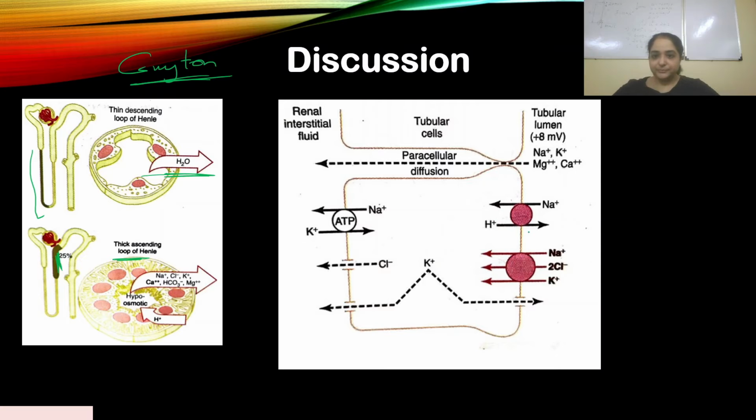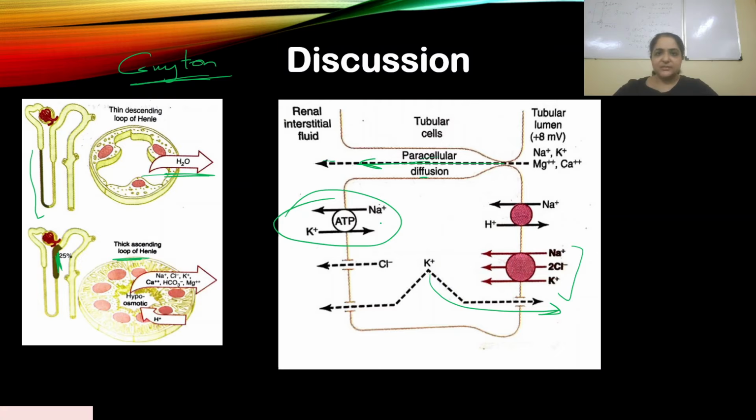Okay, so over here now you can clearly see, right? Because you've also seen a diagram over here. So you have the sodium 2 chloride potassium pump, right? And this potassium is moving out as well as it is leaking back in. So this creates an environment for sodium, potassium, magnesium, calcium to diffuse out. This is called paracellular diffusion, and this is the sodium potassium ATPase pump. This is present on the basolateral side of the cell.